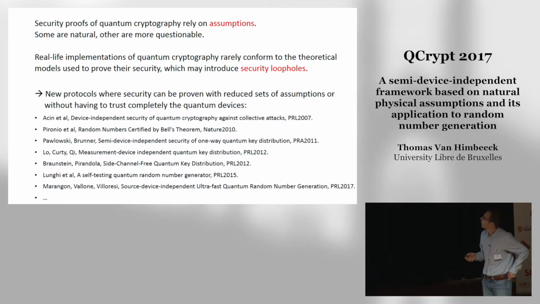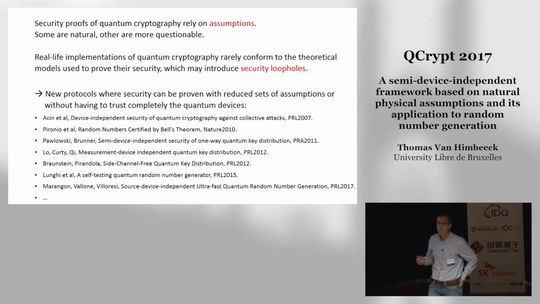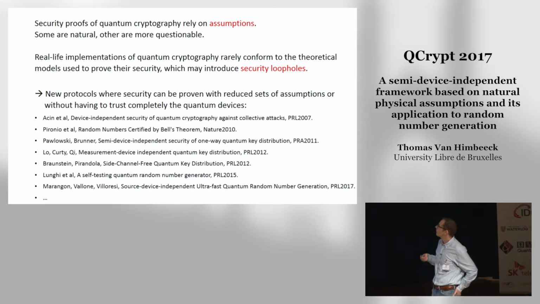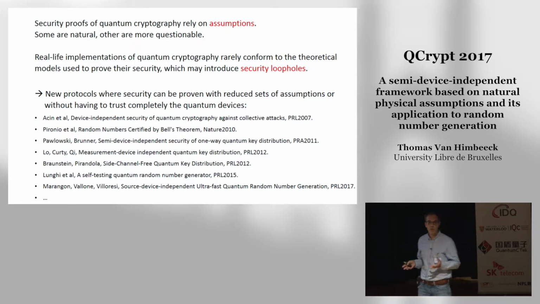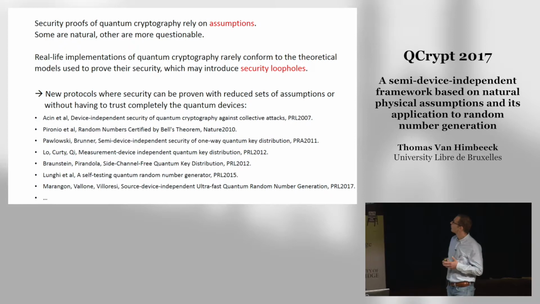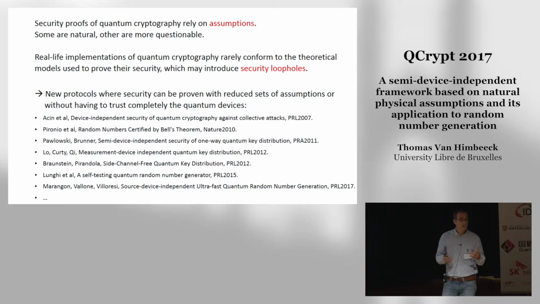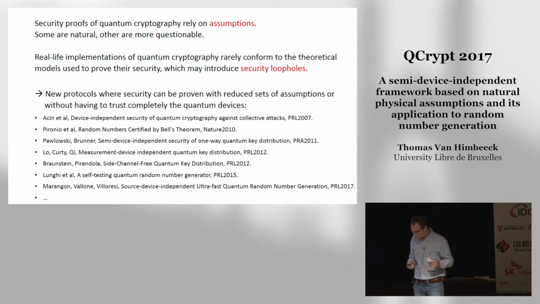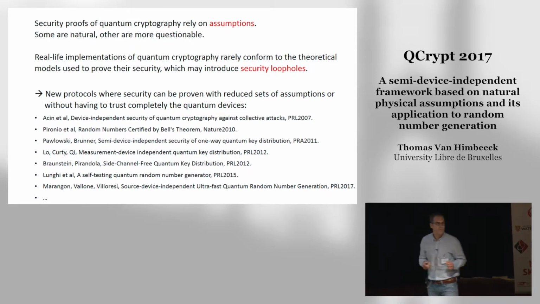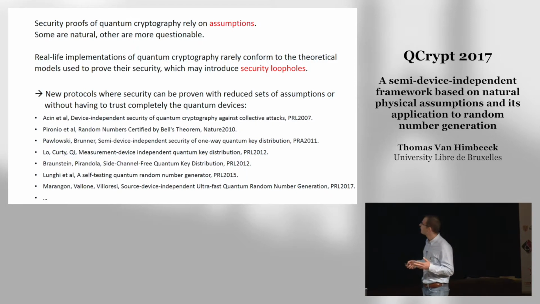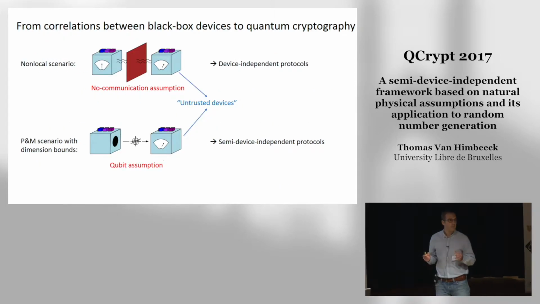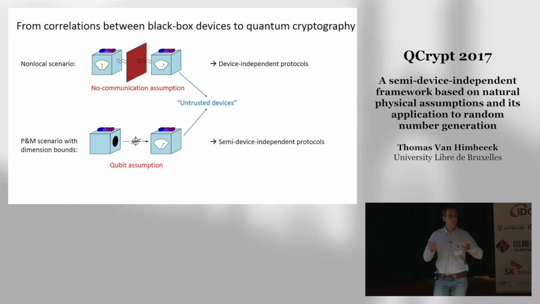And so this problem has led people to introduce new protocols where security can be proven with a reduced set of assumptions or without having to trust completely the quantum devices. And there are different ways to come up with such protocols, but one nice approach is to start from the correlation that you can observe in simple scenarios involving black box devices.